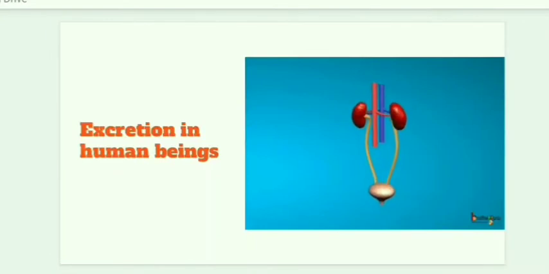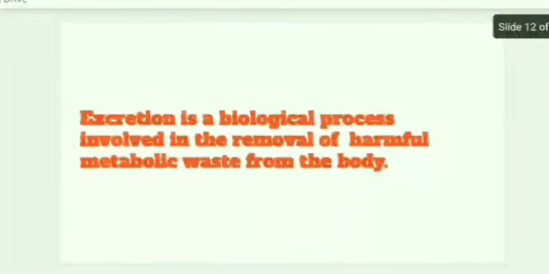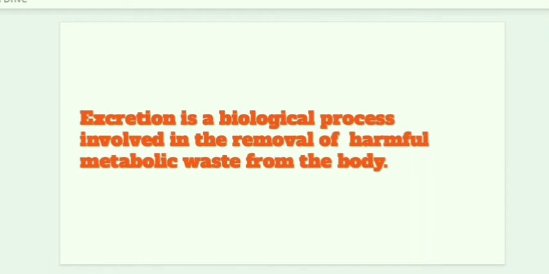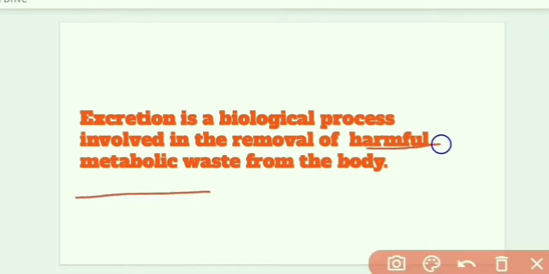Now let's move on to excretion in human beings. So what is excretion? Excretion is a biological process involved in the removal of harmful metabolic waste from the body. So what is metabolic waste?